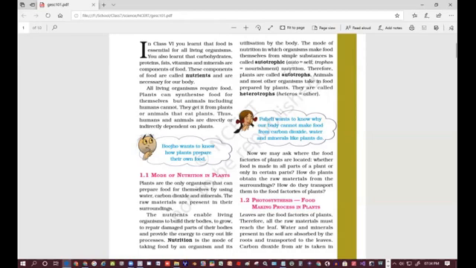Animals and most other organisms take in food prepared by plants. Animals also take their food from plants or from other animals which eat plants or plant products. They are called heterotrophs. So organisms which do not prepare their own food and are dependent on plants or other animals are called heterotrophs. Heteros means other, so they depend on others for nutrition.